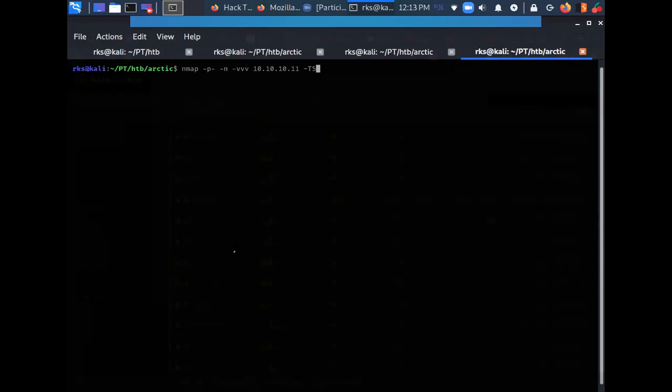That is the average speed. T4 means a little bit faster than T3. T5 means very fast, aggressive, highly aggressive. Okay, got it? Yeah, got it. So that is the meaning of these T flags. These are basically timing techniques.